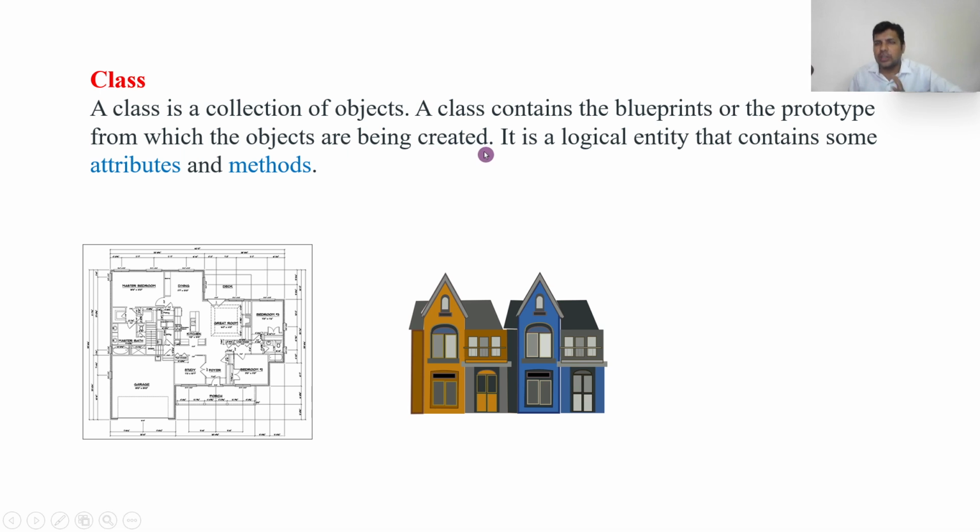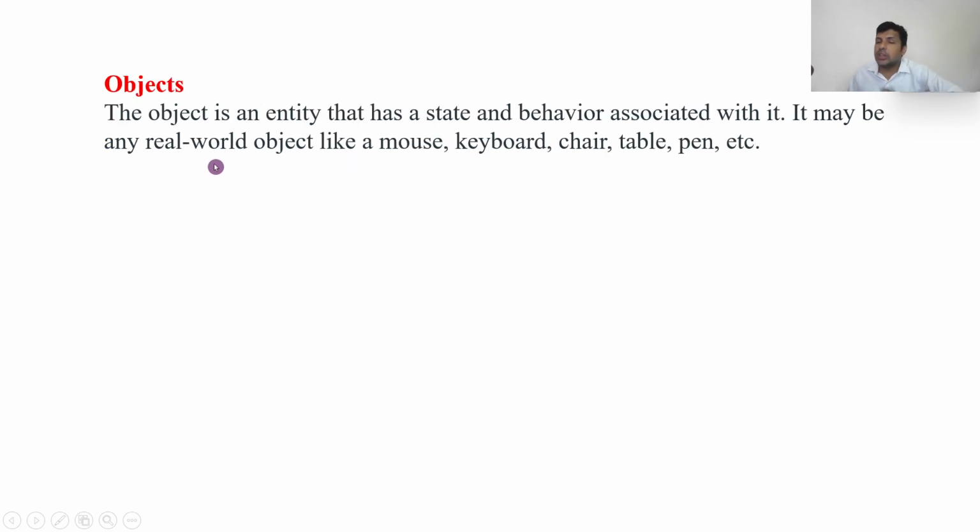So what does a class contain? It is a logical entity that contains attributes and methods. Now you know attributes and methods, right? If you don't know also, it's okay, we will go in depth. Okay, right. Object, what is an object?